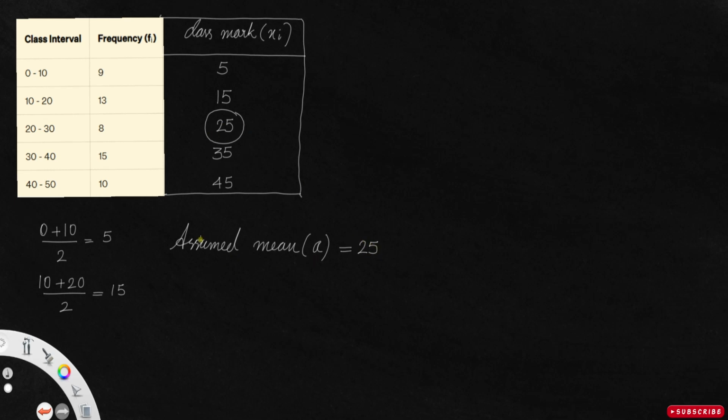And from the assumed mean, you have to find the step deviation, usually represented by the letter ui. The expression for ui is xi minus assumed mean divided by h.